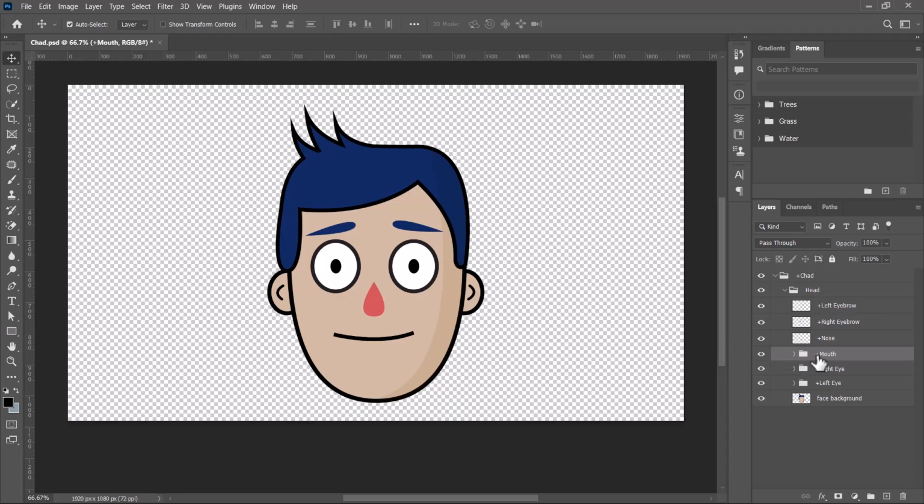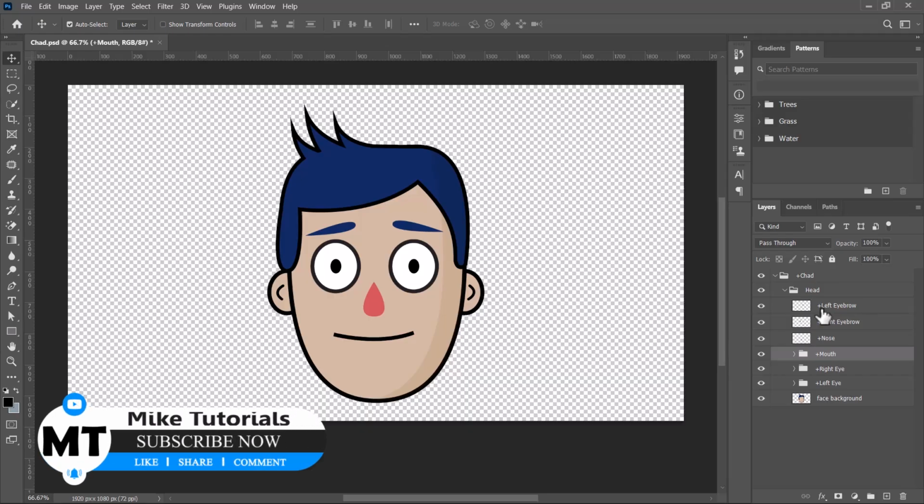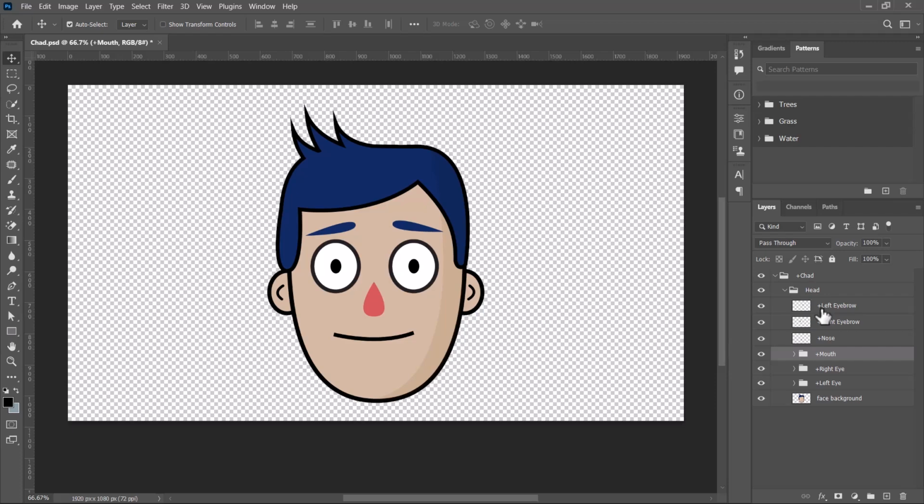Okay, so the plus sign beside all of this means that these are all independent. You are telling Character Animator to treat this as an independent component or an independent part. So you have the right eye.